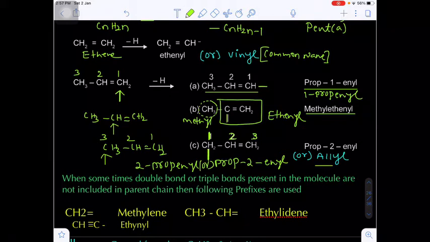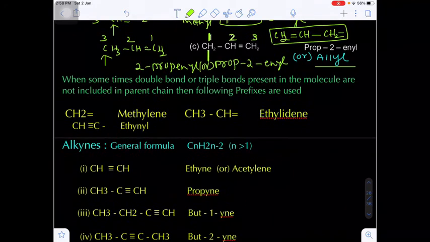The common name is allyl. What is allyl? CH2 double bond CH single bond CH2. Once again, CH2 double bond CH single bond CH2, with a free valency. This group is known as allyl. The IUPAC name is prop-2-enyl or 2-propenyl.